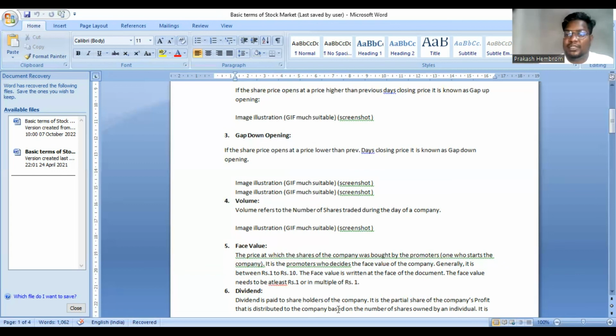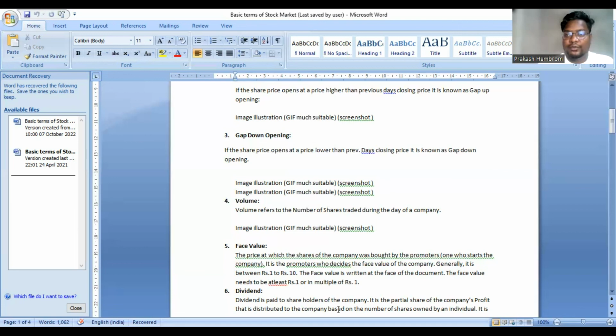It's not 5%, it's rupees 5. If the company decides to give you 200 percent dividend, it won't be like if the share price is 145, you will get double of it. 200% means you will get 10 rupees for each share. 100% means 5 rupees as we saw there, and 200% means 10 rupees. Okay, so this is how it is.